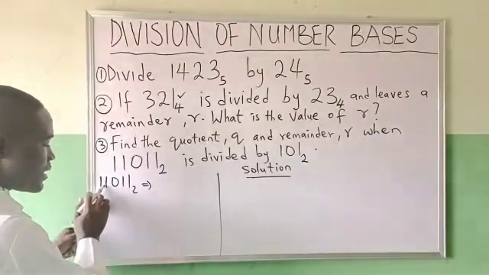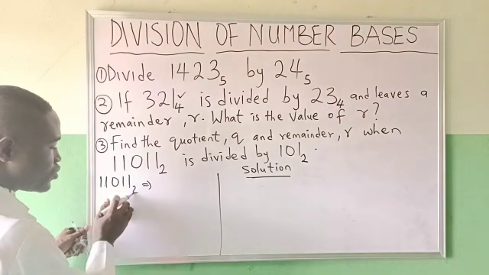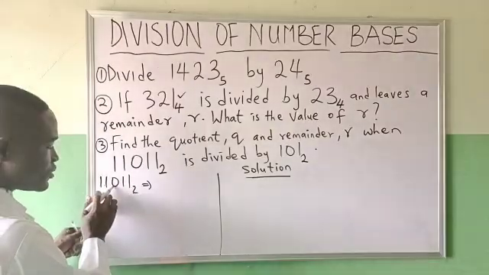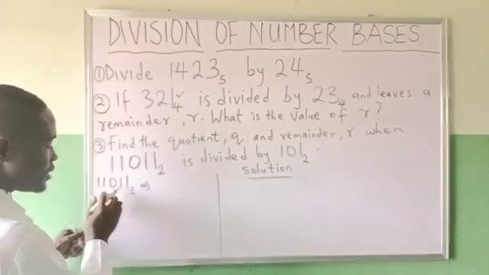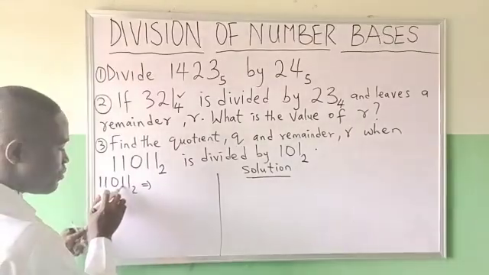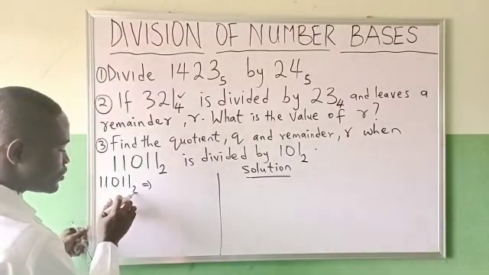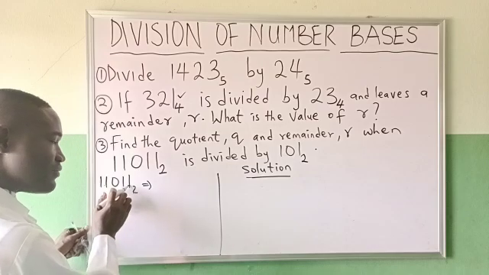1 times 2, 2, plus the next number 1, 3, times 2, 6, plus 0, 6, times 2, 12, plus 1, 13, times 2, 26, plus 1, 27.